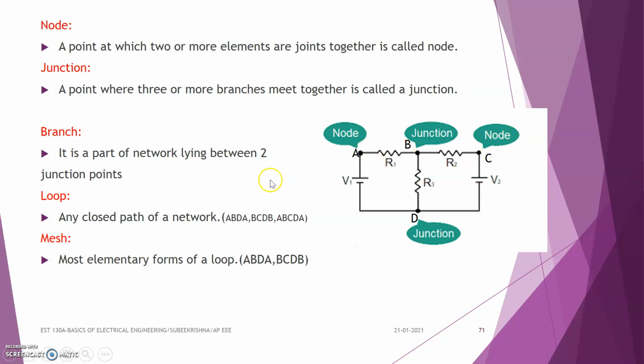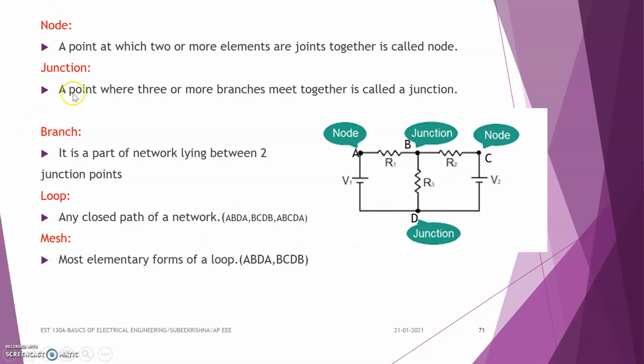The circuit elements R1 and V1 are connected to the node point A, and hence we can say A is a node. Similarly, the points B, C and D are nodes. Various elements are connected to each of the points B, C and D.